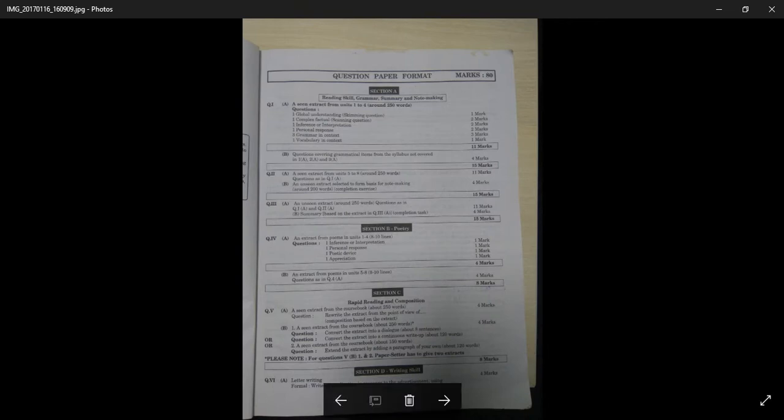Question number 6A. Let's start with section D. Section D, that is the writing skill for 4 marks. Now here in question number 6A, letter writing, you will be asked to write a formal letter or an informal letter. So out of these two, you have to go for the first option. You have to take a formal letter, because in the informal letter you will have to put in your own information. For example, there can be a letter to the editor.